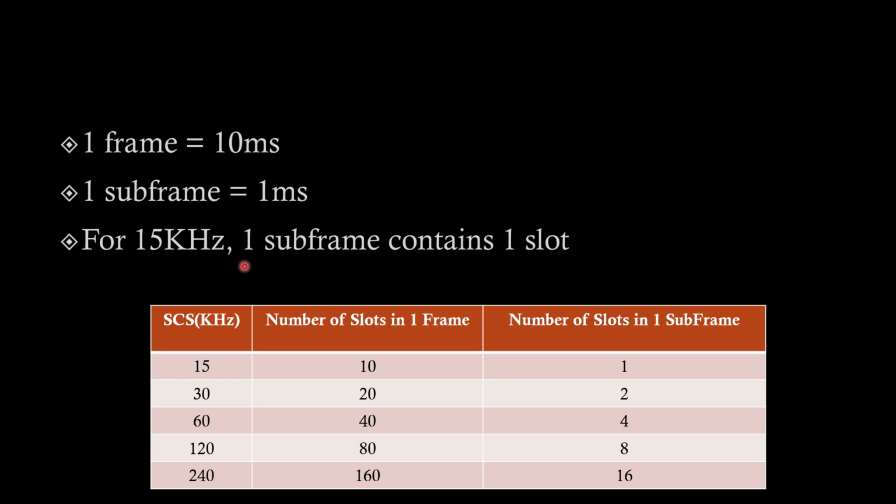So that means for NR, for 15 kilohertz, one subframe will have one slot, and one frame will have 10 slots. Okay, and for other subcarrier spacing, scaling the same values, we can calculate the number of slots in one frame and one subframe. For example, for 30 kilohertz, the number of slots will be double that of 15 kilohertz. So it will be 20 in one frame and 2 in one subframe.